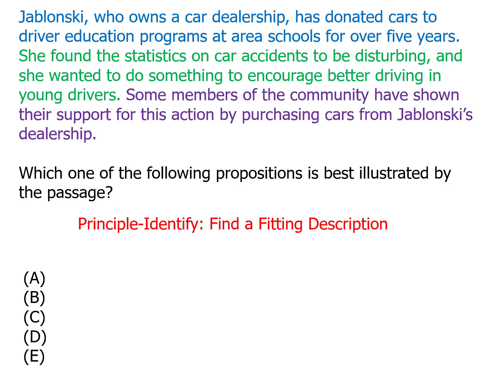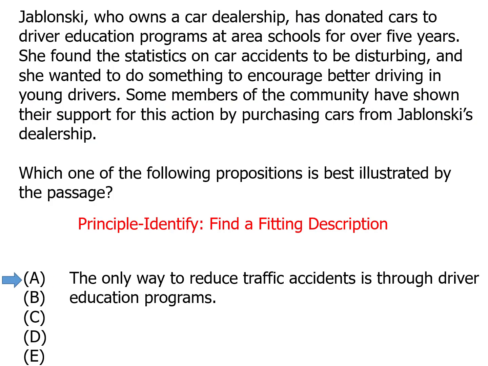And the third sentence tells us what happened afterwards. Some people in the community, seeing what she had done, decided to start buying cars there. Okay, now that we understand it, we go into the answer choices looking for a match. Answer choice A. This is wrong for a lot of reasons, not the least of which is the passage never tells us that the driver's ed programs that Jablonski donated to were even successful, much less that the only way to succeed is to use them. So answer choice A is not the answer.